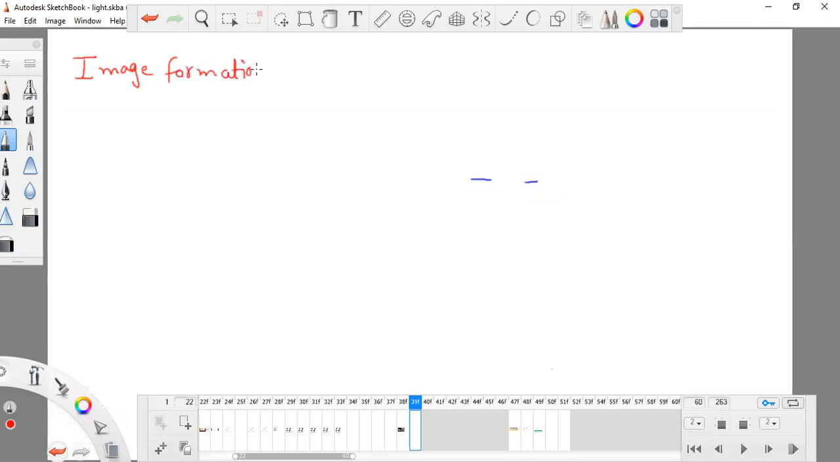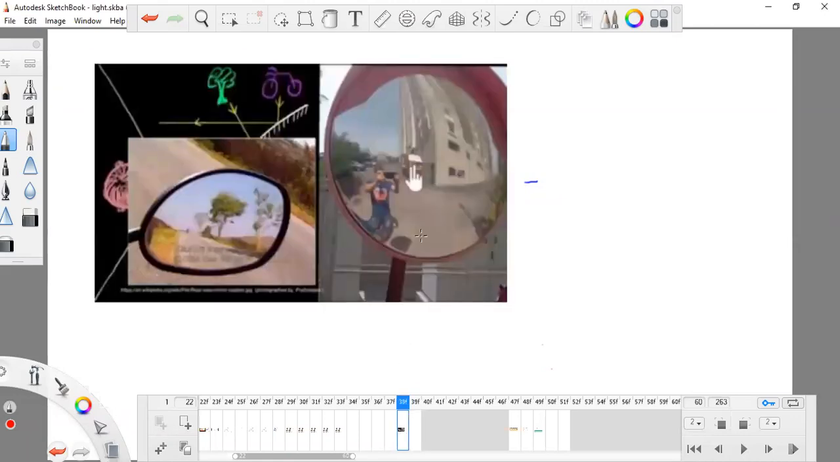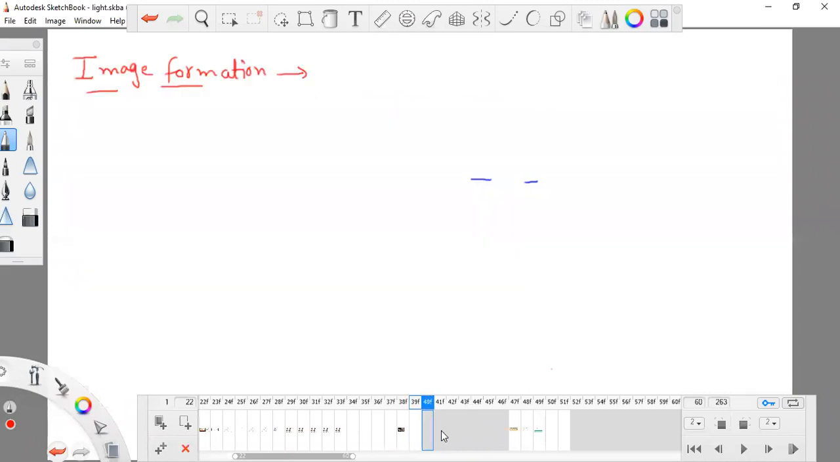Okay, we are going to learn about image formation, and in image formation we are going to learn about the concave mirror. First of all, we will talk about the concave mirror. So image formation is something, remember one thing, that is how an image is formed.